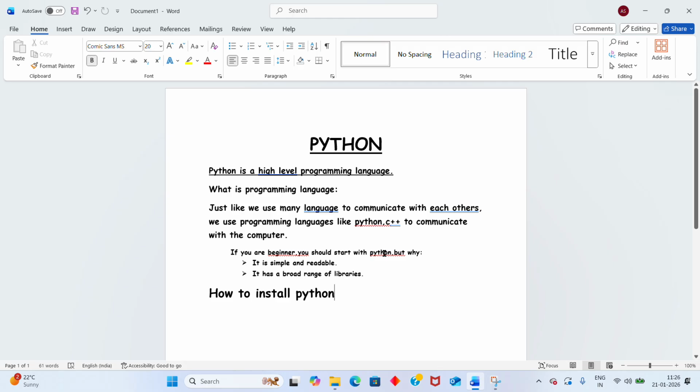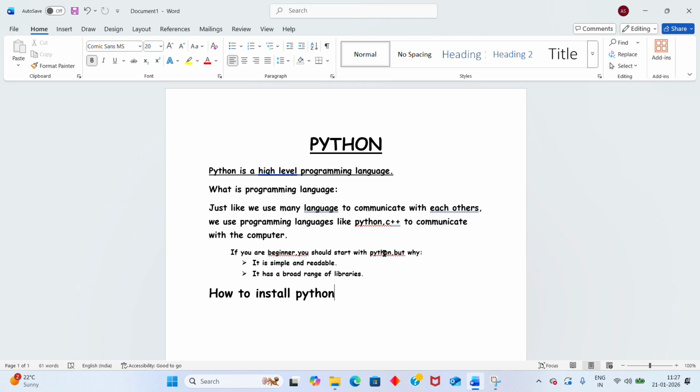First, we have to understand what a programming language is. A programming language is like how we communicate with other humans using English, Hindi, or many other languages. To communicate with computers or the electronic systems we are using, we use many programming languages like Python and C++. These are called programming languages. For a beginner, you should start with Python.